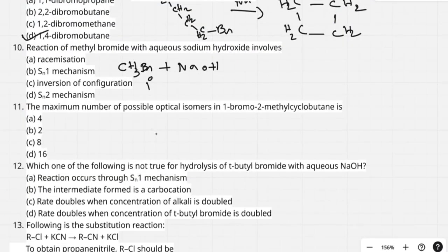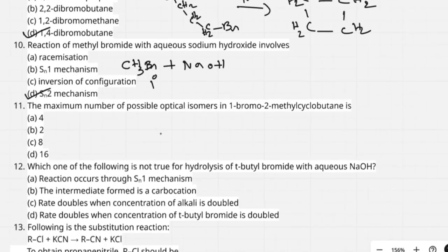Primary alkyl halides undergo reaction with aqueous sodium hydroxide, and for primary, it follows hydrolysis by SN2 mechanism. Option D is correct.